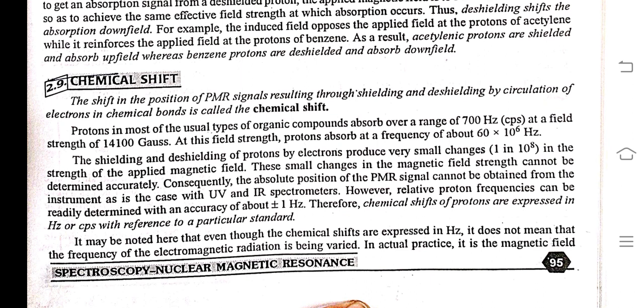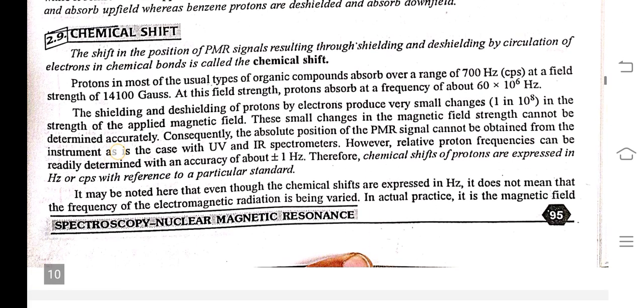Chemical shift. The shift in the position of a PMR signal resulting from shielding and de-shielding by circulation of electrons in a chemical bond is called the chemical shift. Protons of most of the usual types of organic compounds absorb over a range of 700 Hz at a field strength of 14,100 Gauss. At this field strength, protons absorb at a frequency of about 60 × 10^6 Hz.